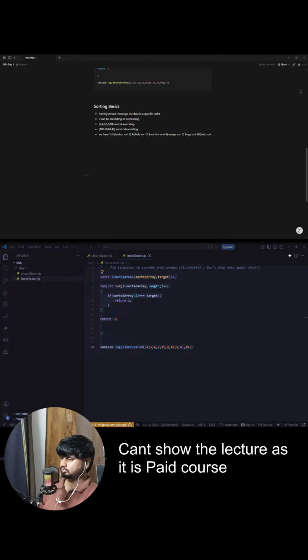These are not the best way to sort an array, but we should know them because a lot of times in interviews you can be asked questions based on them. So it's good to know. We'll start with the very first idea, that is selection sort, and see how we can sort this array using selection sort. Let's begin with selection sort.